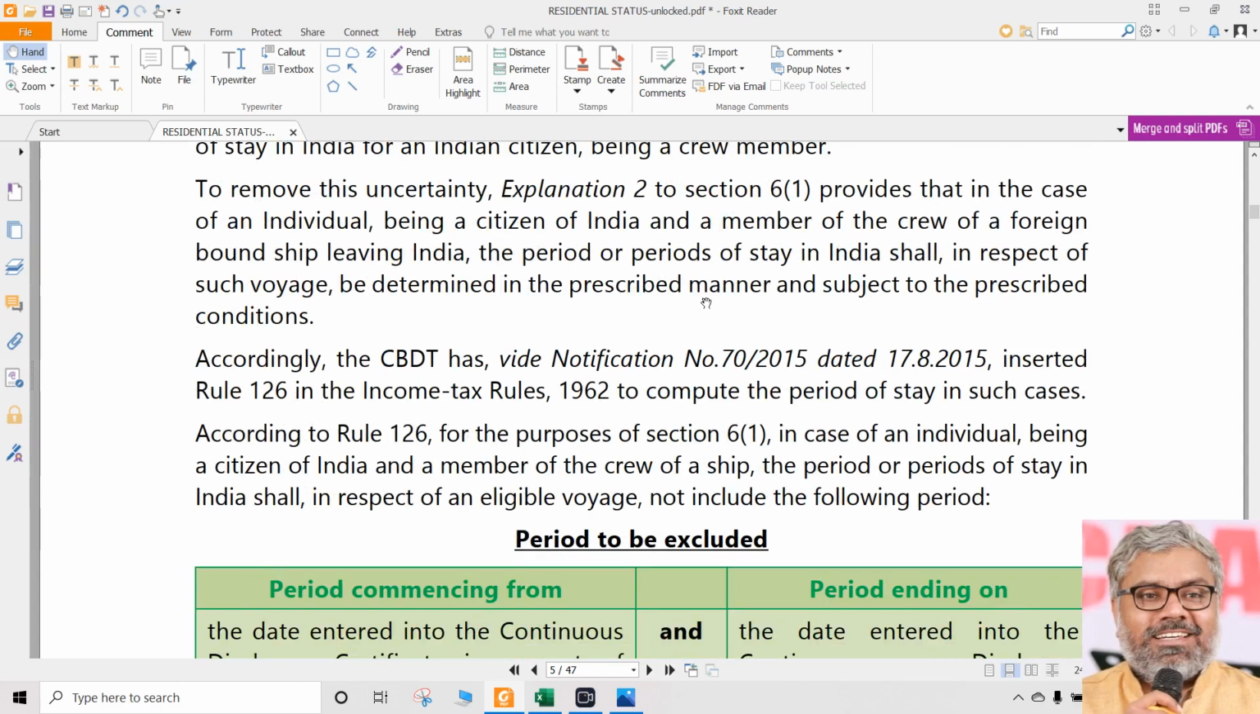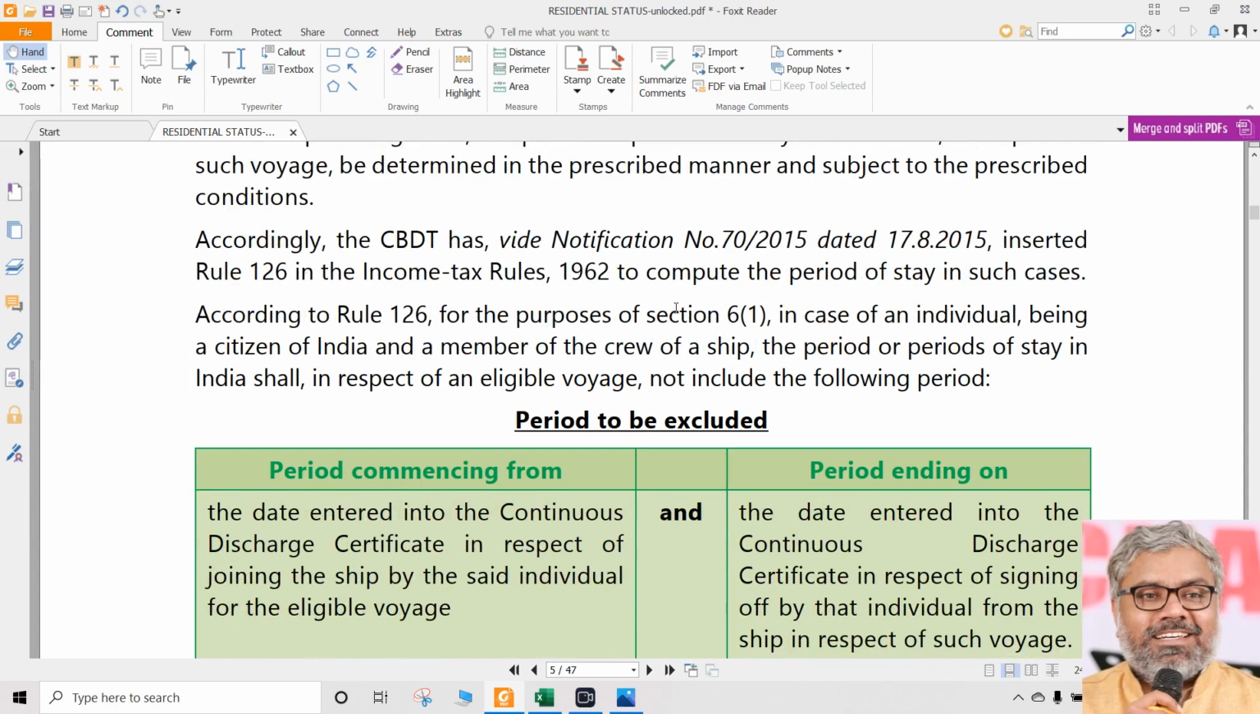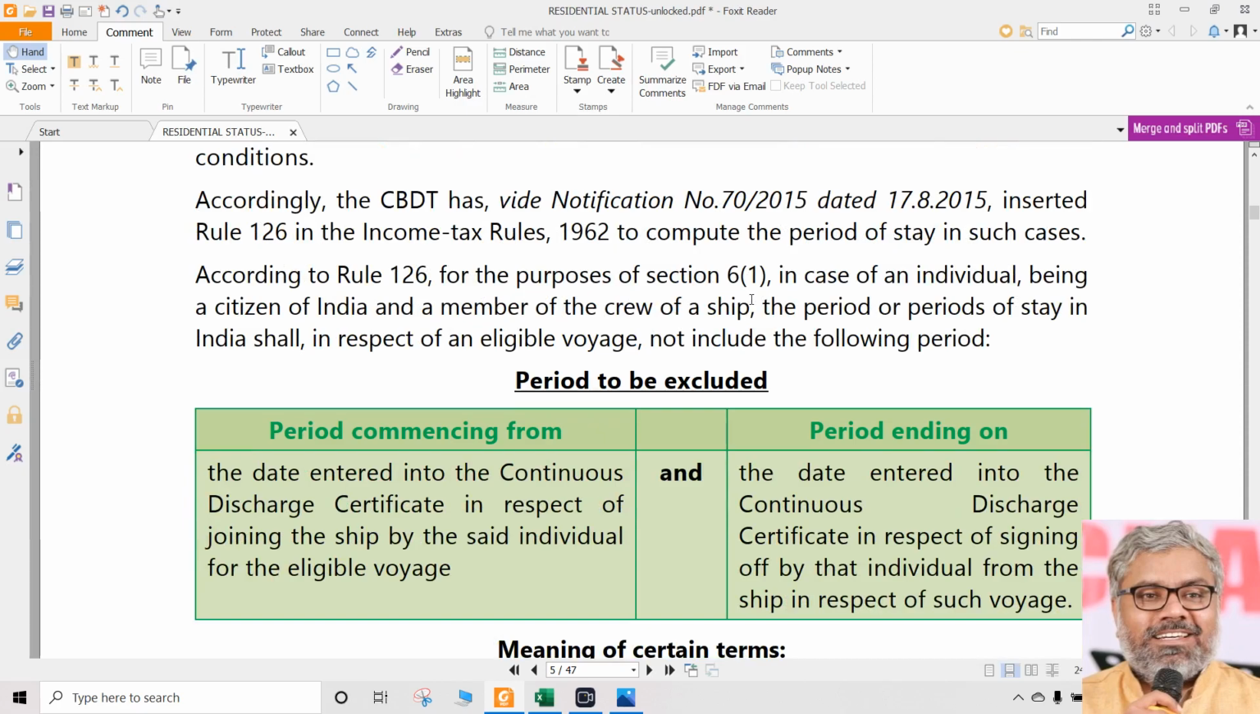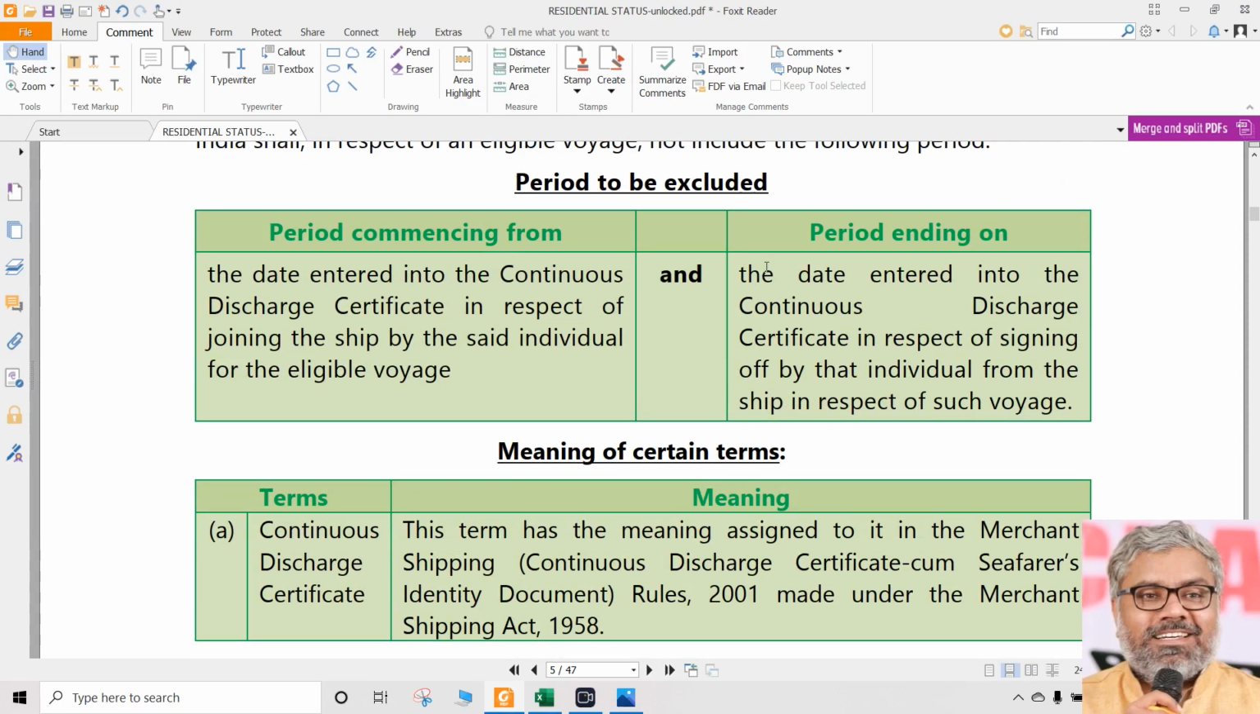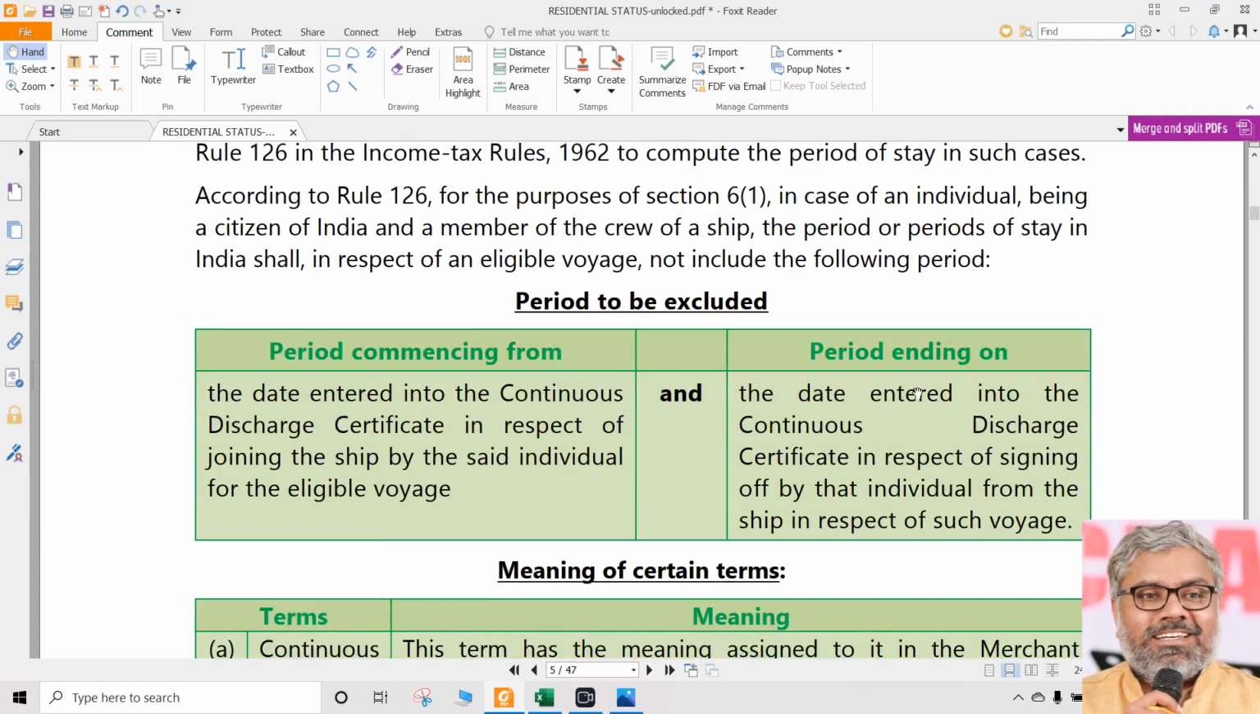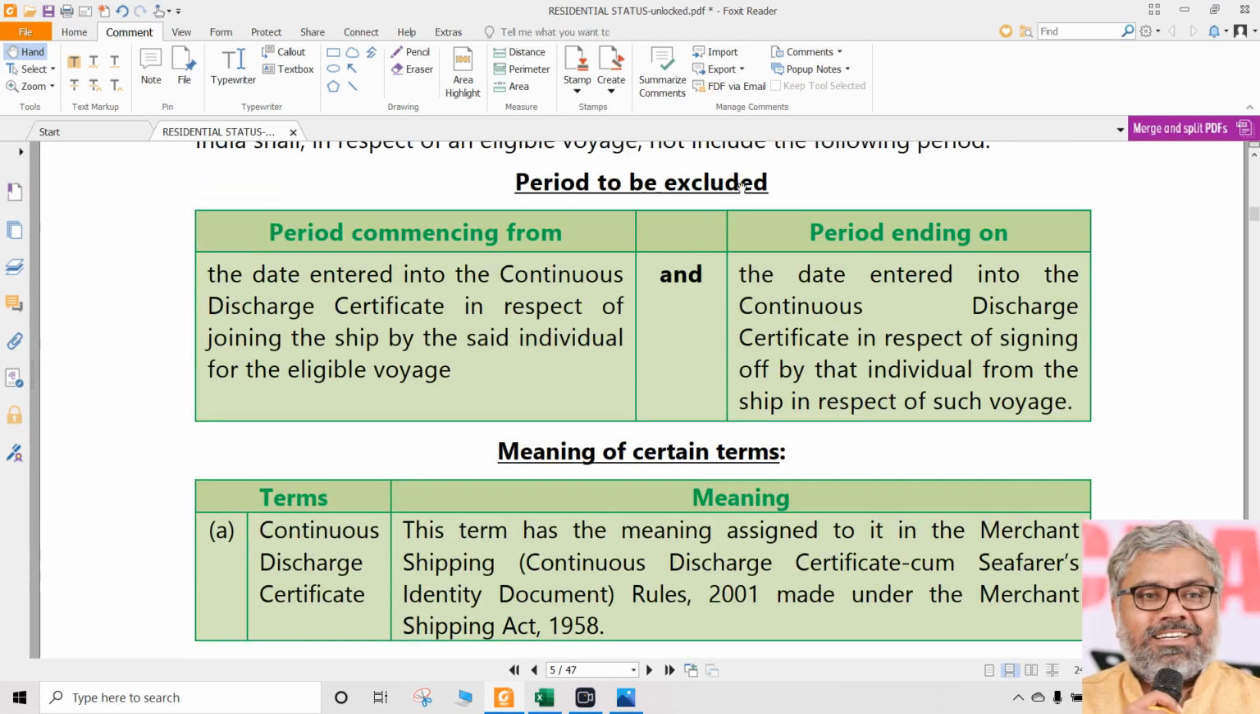And we are not, once again, to be interested in all those things. We should be interested straight in the provision. How should we calculate the period of stay? Here there is an important word that is used, that is called continuous discharge certificate. So let us note this word, continuous discharge certificate, a very important word. How to calculate the period of stay depends upon the continuous discharge certificate.